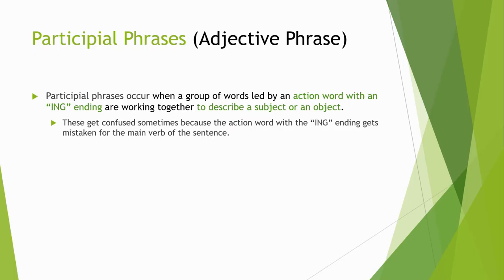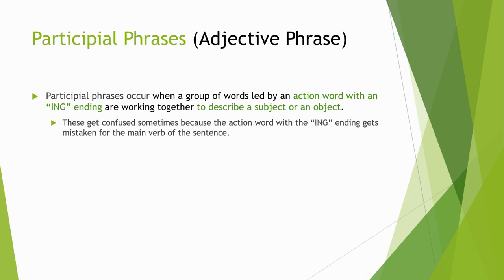Okay, so today we're starting with participial phrases. Now, sometimes these are referred to as adjective phrases, and there are all sorts of types of adjective phrases, but basically it's called an adjective phrase because what a participial does is it describes something. A participial describes a noun, a thing, an object, or a person.